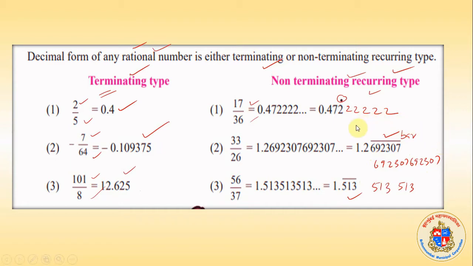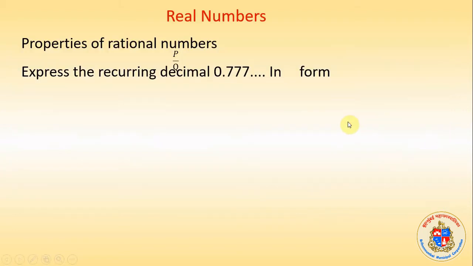So these are all something which is again reminding you or recollecting. Now when we think about properties of rational numbers, we can represent a rational number in p upon q form.